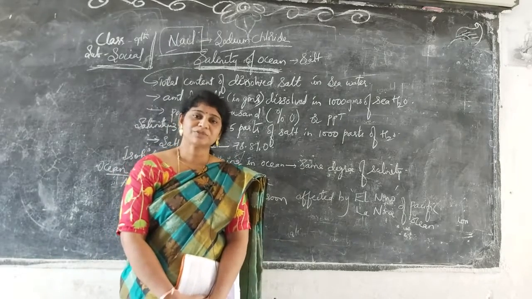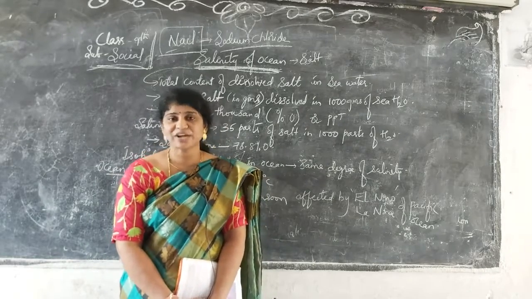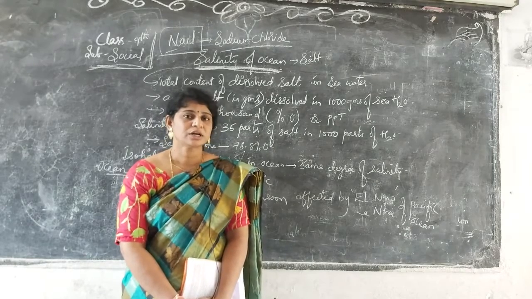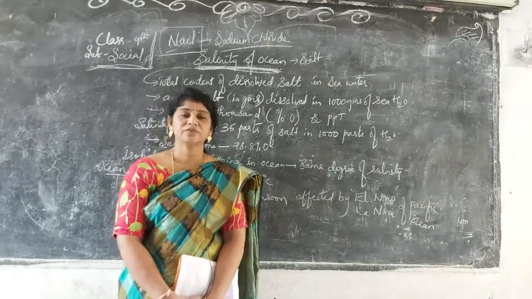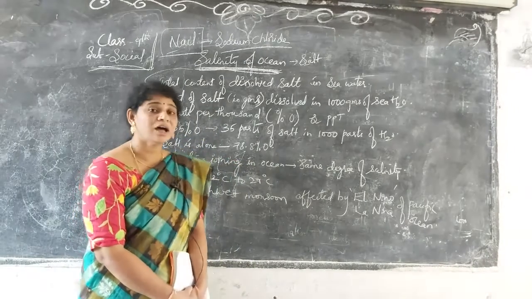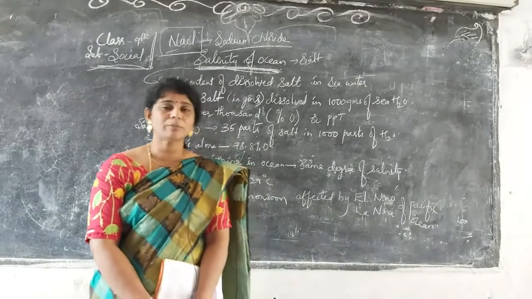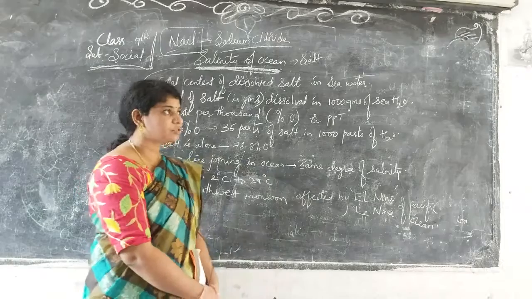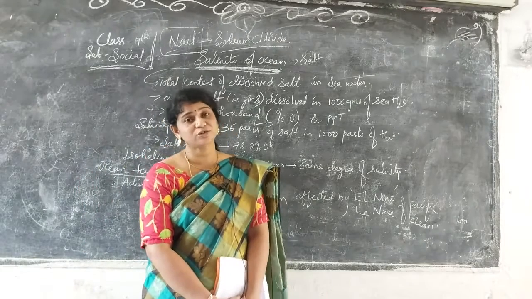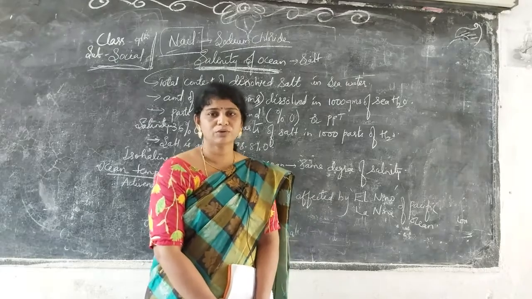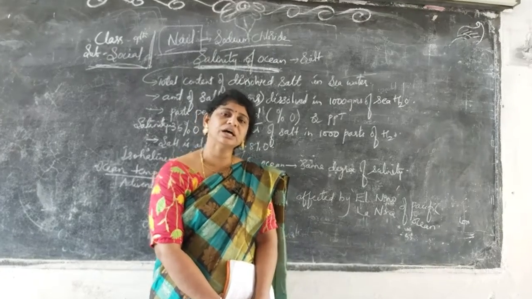From the sea only they extract the salt, produce it in the form of goods, and provide it for us. This salt, NaCl, is also called common salt or table salt, which we use in our food preparations. Most people don't prefer food without salt.